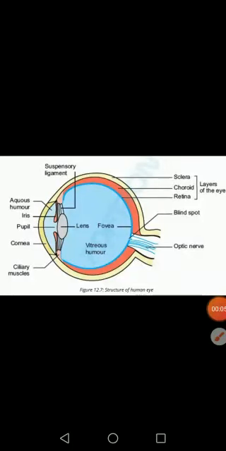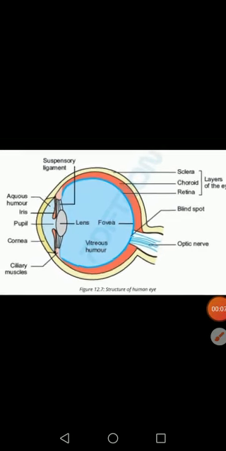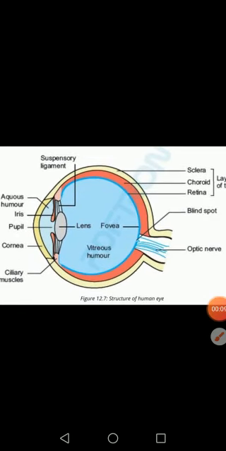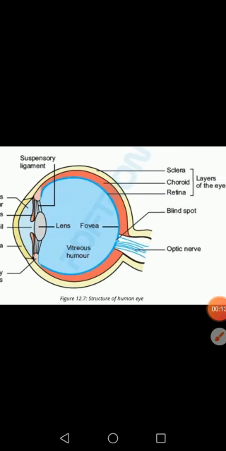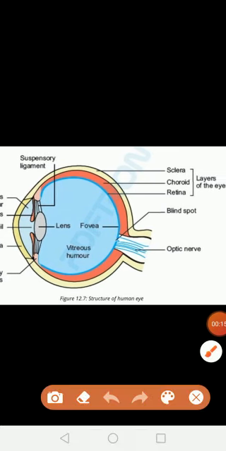We have started the human eye. In our previous lesson, we discussed its different layers. I hope you have learned that. As you know, the human eye is basically made up of three layers. The outer layer is the sclera, the inner layer is the choroid, and the innermost layer is the retina. We have discussed these three layers in detail in our previous lesson.